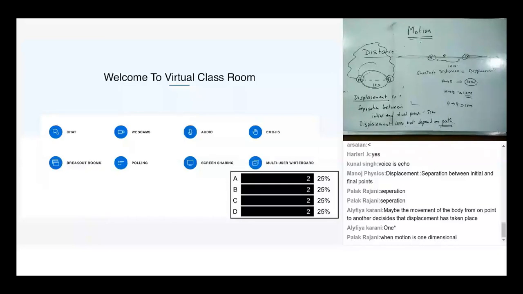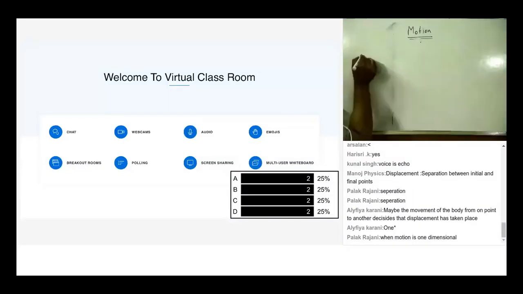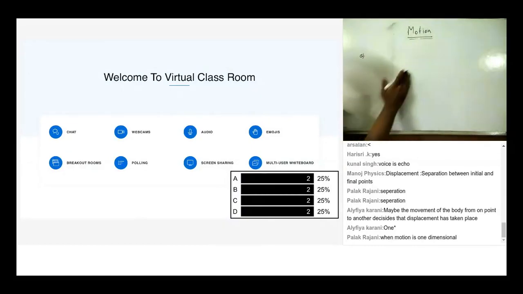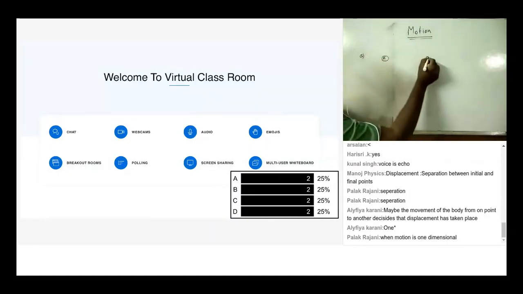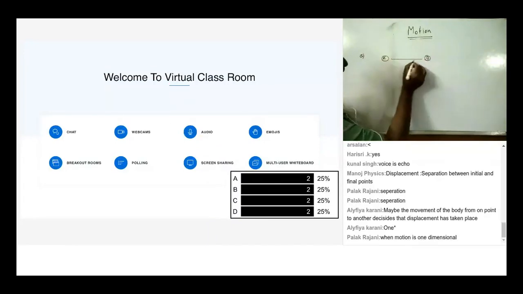Fine. So now let's do some simple questions based on distance and displacement. And then we'll go for some challenging questions also. Let's say there is a point A here, a point B here, right? As usual, I'll say the separation between them is 20 meters.